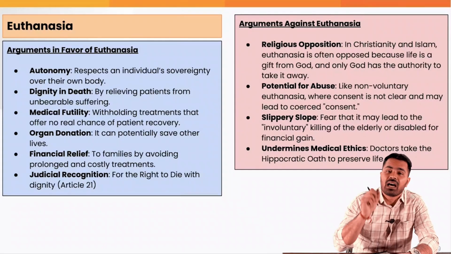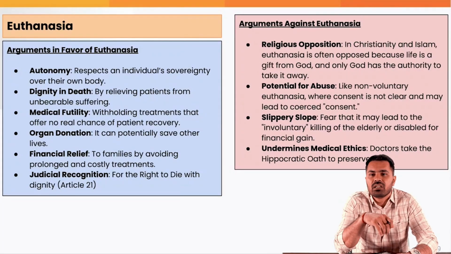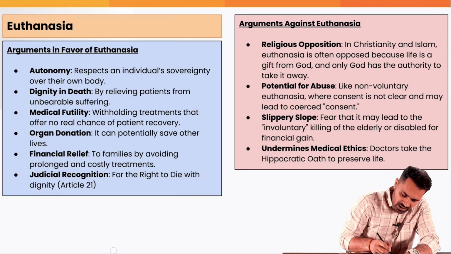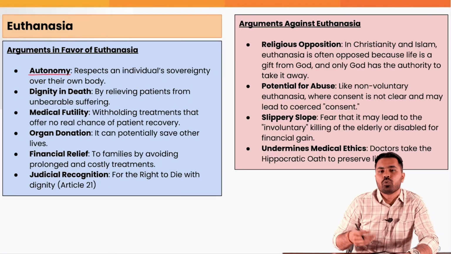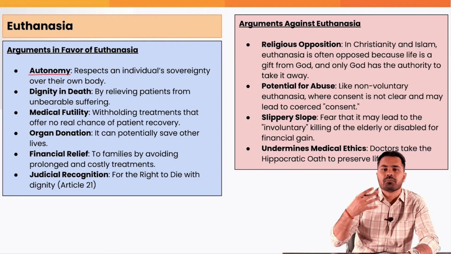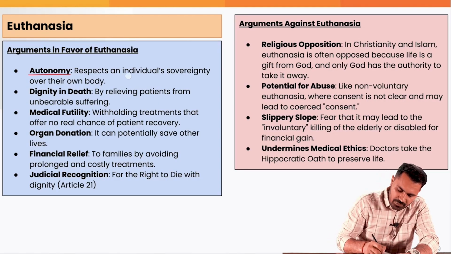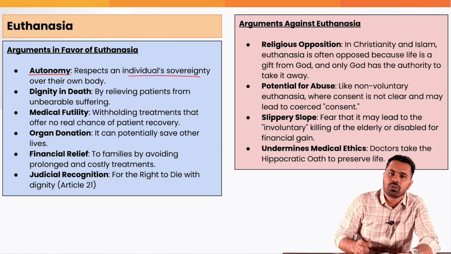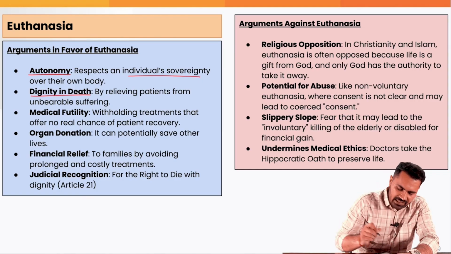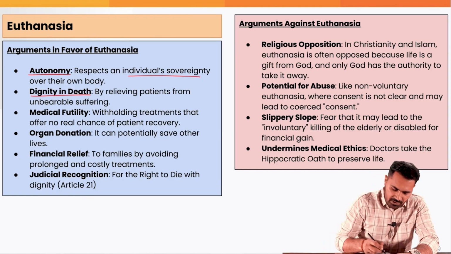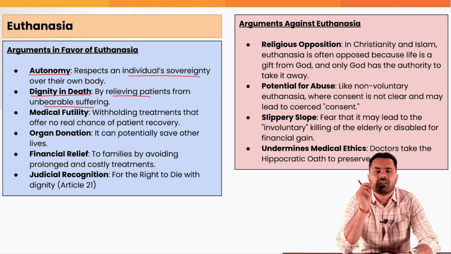Now, what are the different arguments in favor and against euthanasia which can be used to write your mains answer? The arguments in favor are basically autonomy over the body of the individual. That this is my body, it is my right to take decision over my body. Respect individual sovereignty over their own body. Then dignity in death, by relieving the patient from unbearable suffering.